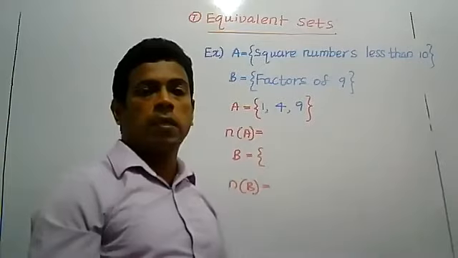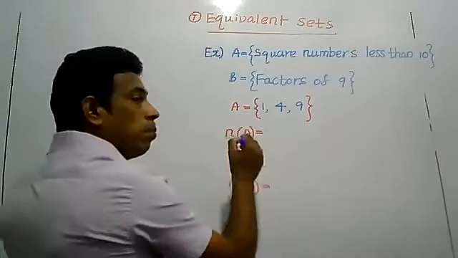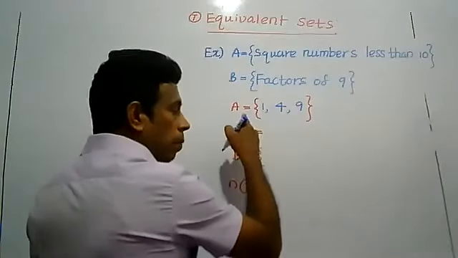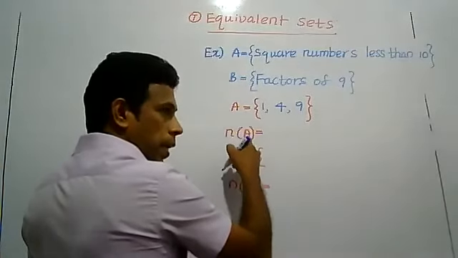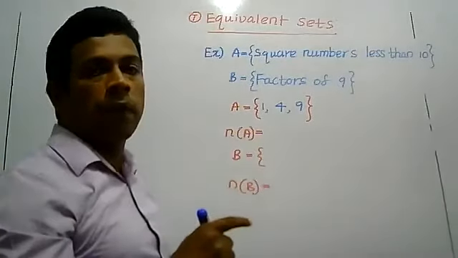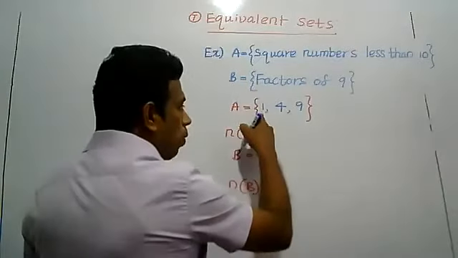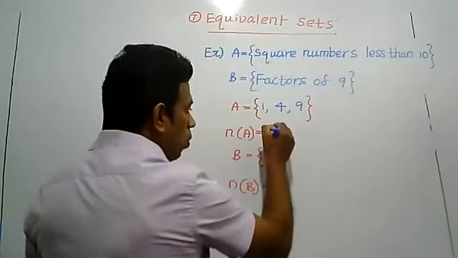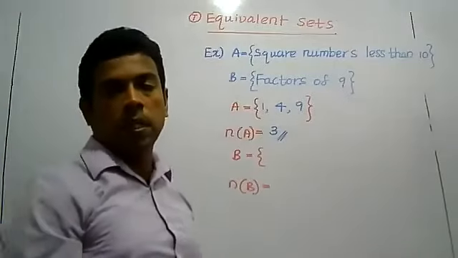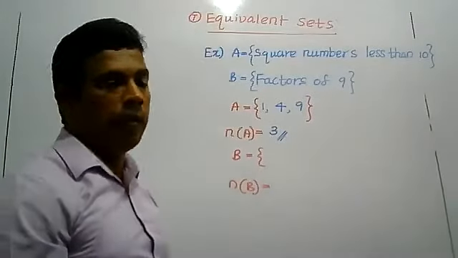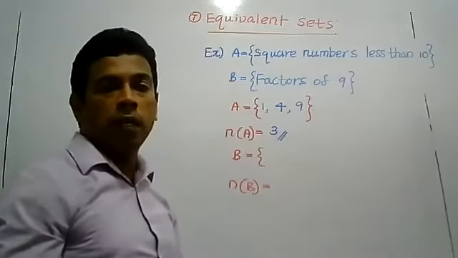Number of elements of set A: n(A) means the cardinality of set A, otherwise called the number of elements in set A. Number of elements in set A: 1, 2, 3. So n(A) equals 3. Then B means factors of 9.